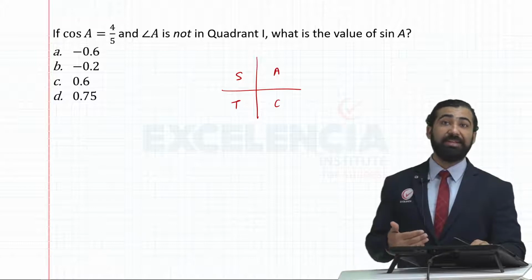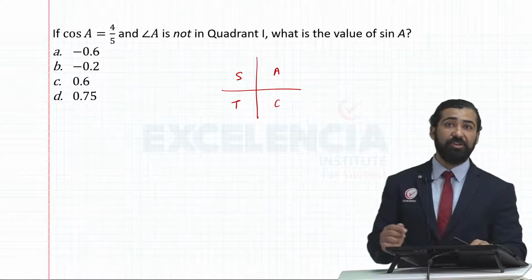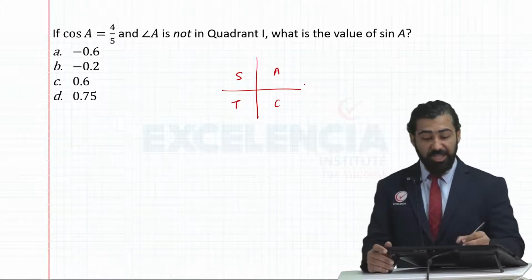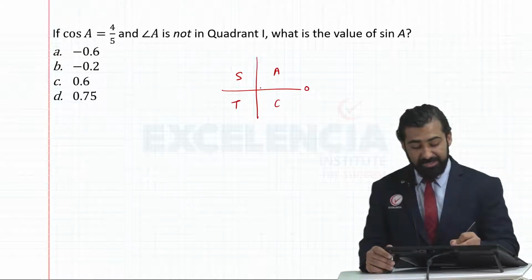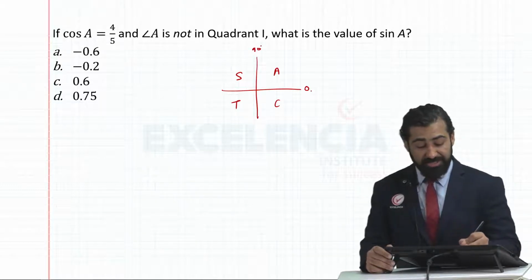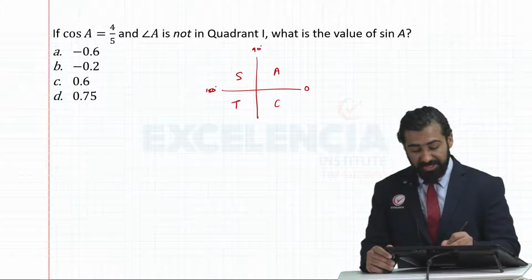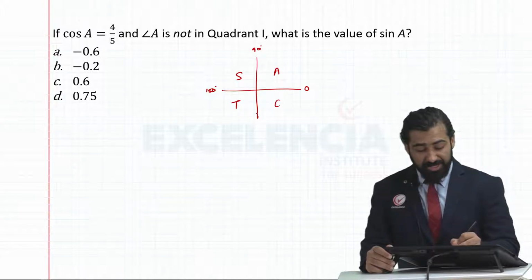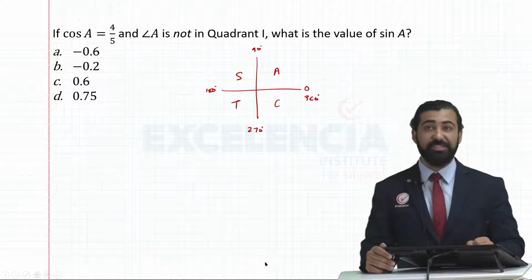In the third quadrant, only tan theta is positive. And in the fourth quadrant, only cos theta is positive. If you look at the degrees, this is 0 degrees. Since this is a right angle, this is 90 degrees. A straight line gives us 180 degrees. 180 plus an additional 90 will give us 270 degrees, and once you complete the circle you come to 360 degrees.